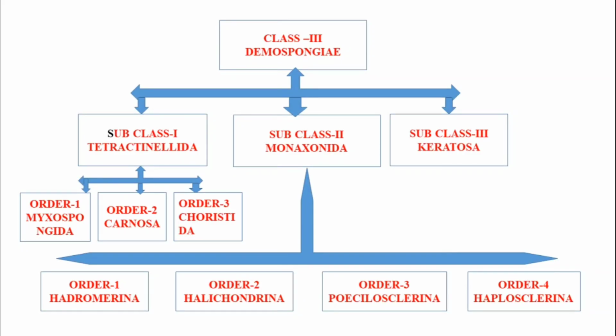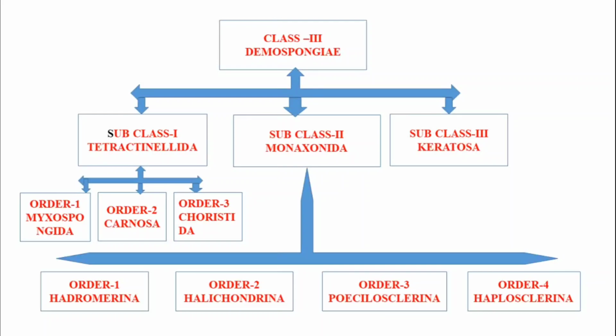As this is about class Demospongiae, you see that the Demospongiae class is again divided into 3 subclasses. Subclass 1 Tetractinellida, subclass 2 Monogenida, subclass 3 Keratosa. Again I will repeat it. Subclass 1 Tetractinellida, subclass 2 Monogenida, subclass 3 Keratosa.